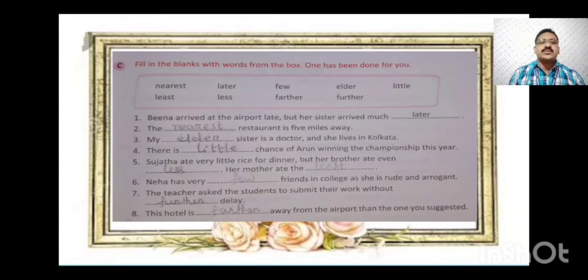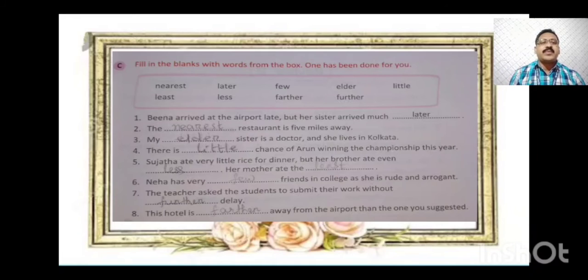Now another exercise: fill in the blanks with words from the box. One has been done for you. Here the help box is given. With the help of this help box we can find out the correct answer and write in the blanks.